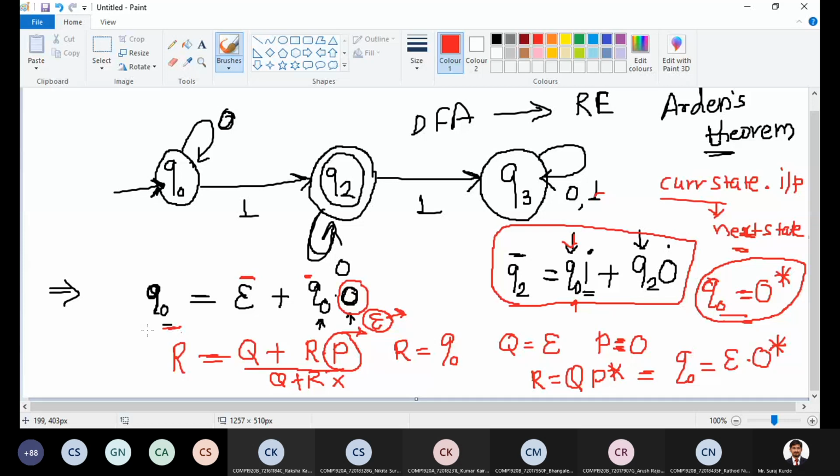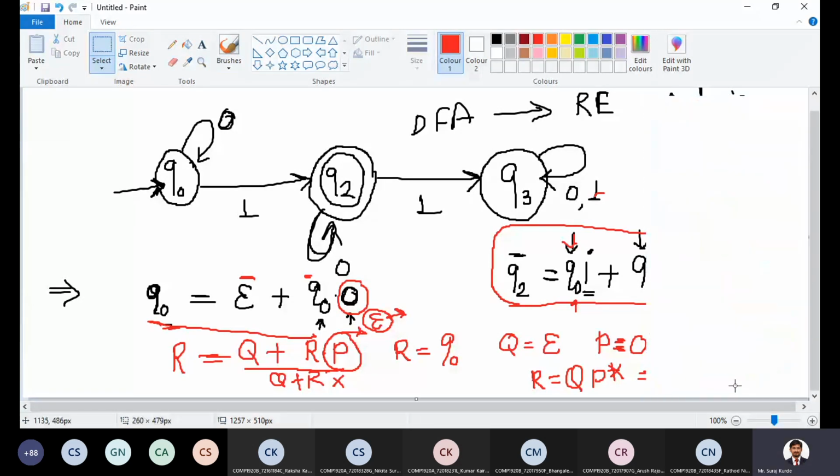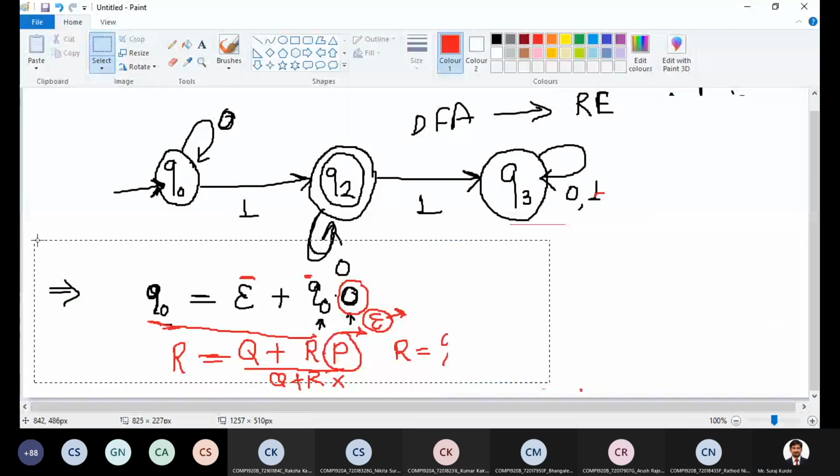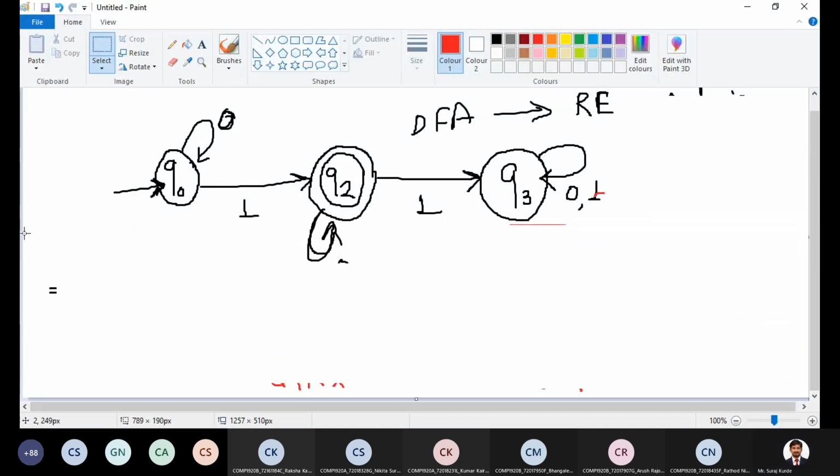Okay, for Q naught, this is the regular expression. For R is equal to Q plus RP, in this format we have to find the regular expression.